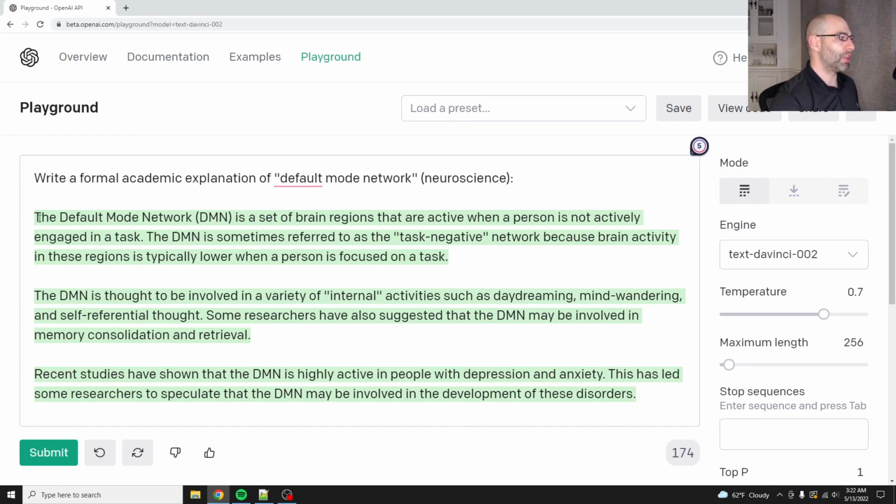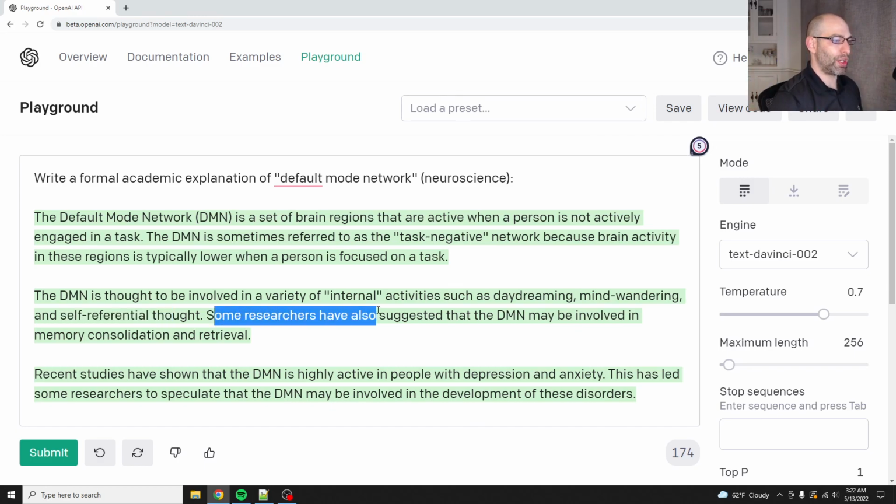So yeah, the default mode network is a set of brain regions that are active when a person is not actively engaged in a task. The default mode network is sometimes referred to as the task negative network because brain activity in these regions is typically lower when a person is focused on a task. The DMN is thought to be involved in a variety of internal activities, such as daydreaming, mind-wandering, and self-referential thought. So there it is. If you're thinking about yourself, if you're not doing anything and you're just like, who am I? That's what I mean.